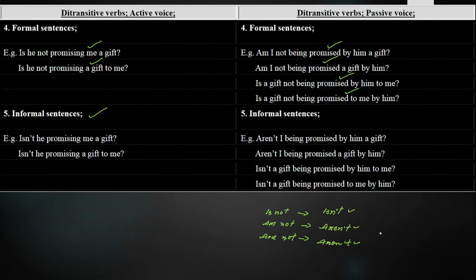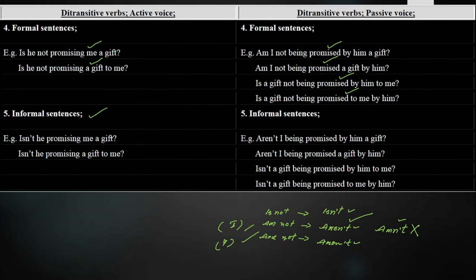Clear? But I've seen even they write it in this way, and even then they read it amn't, and sometimes they read it ain't. But keep in your mind, that is the wrong way to write it. This is the appropriate and the best way to write the short form of am not. So am not with I is ain't, and with you, we, they, it is aren't. Clear? So this should be in your mind.